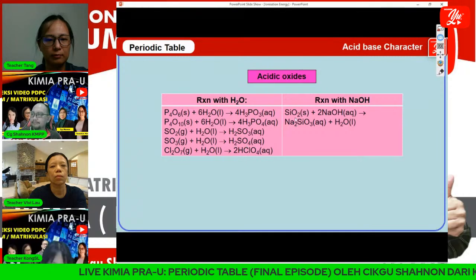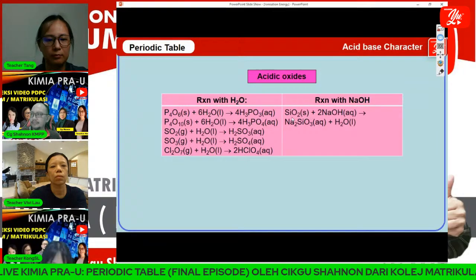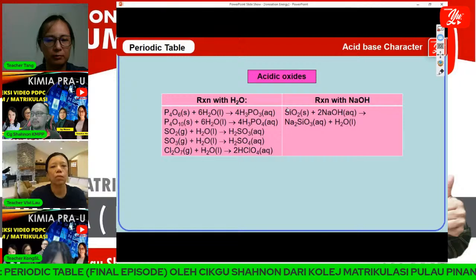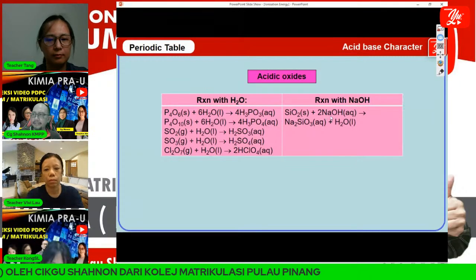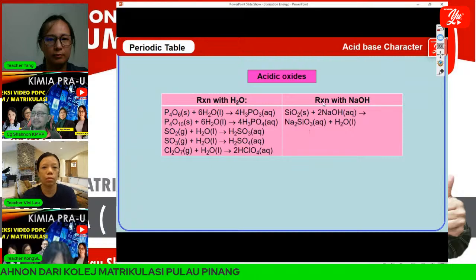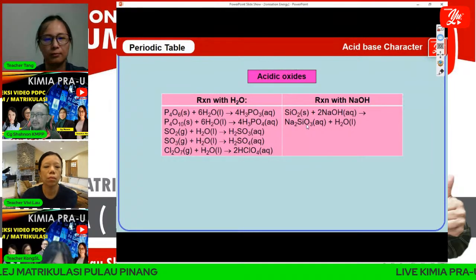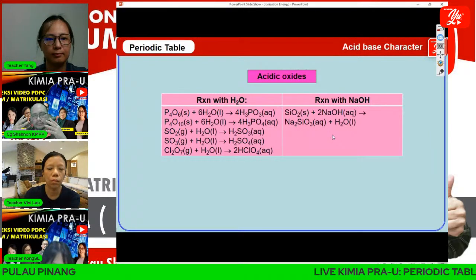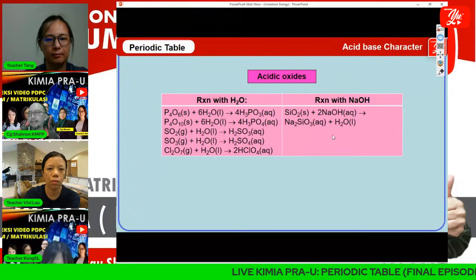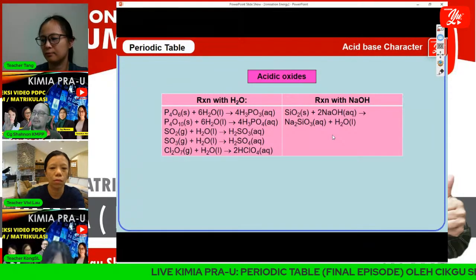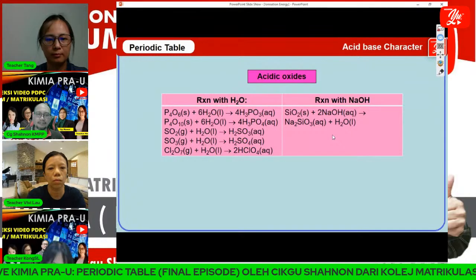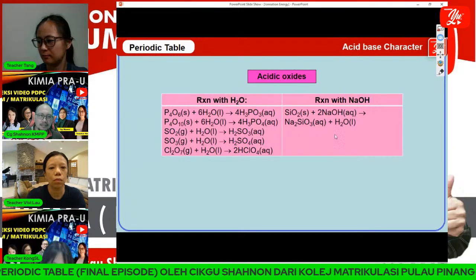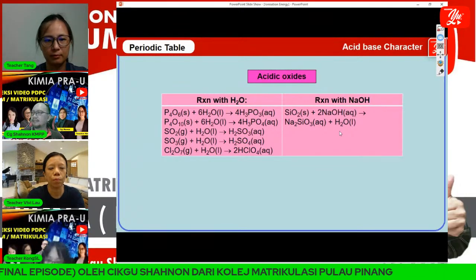And we take SiO2 here. SiO2 here is oxide of silicon. It can react with base, NaOH. It can react with base and form salt and water. So this is the proof that oxide of non-metal is acidic oxide. Okay, I think that's all for today.